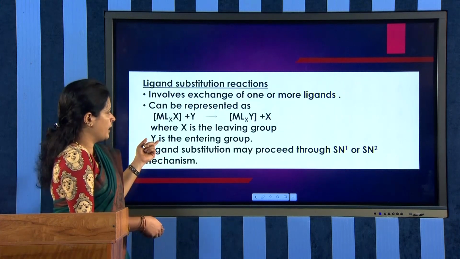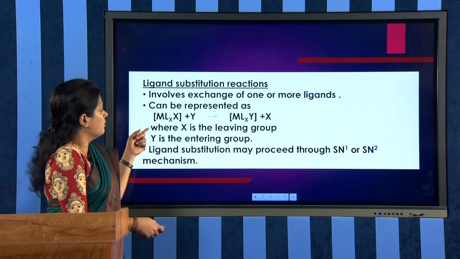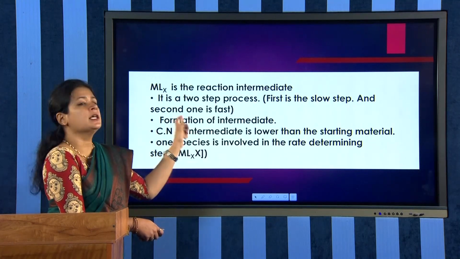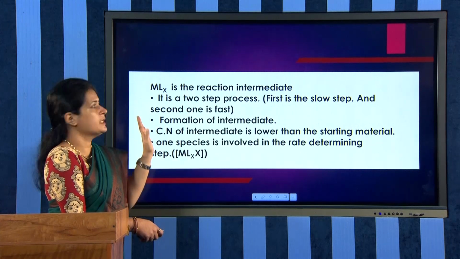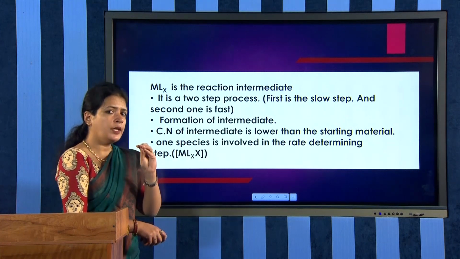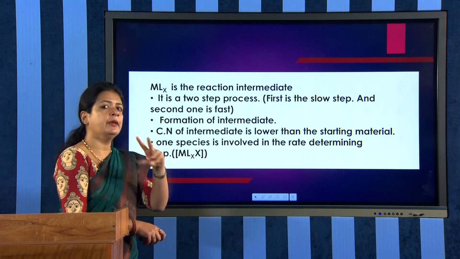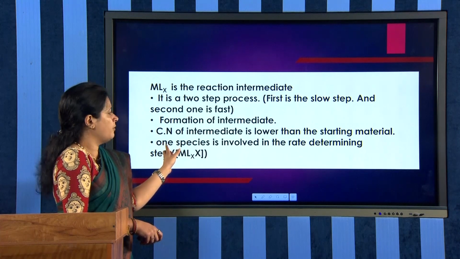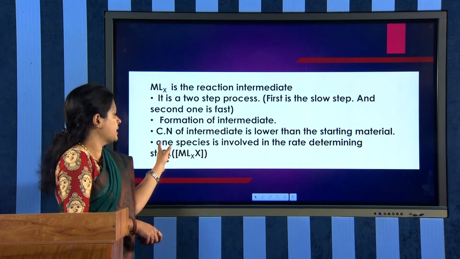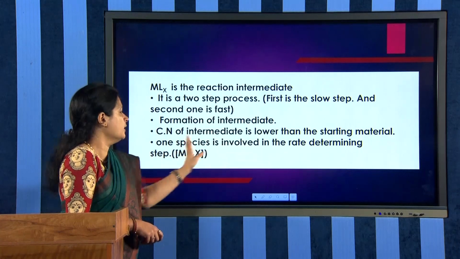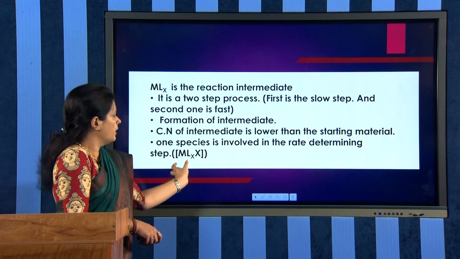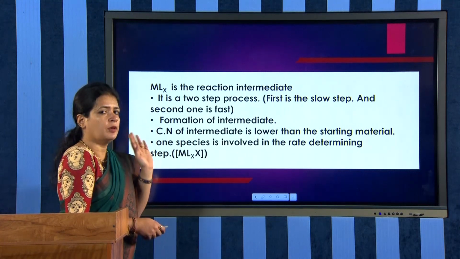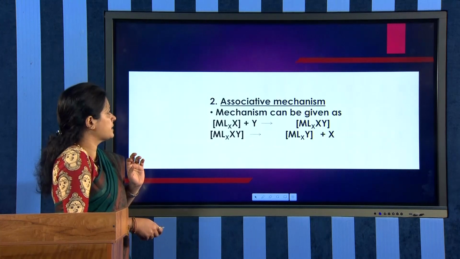So, 1 less, right? The coordination number of the intermediate is lower than the starting material. Always in a dissociative mechanism, the coordination number of the intermediate formed will be lower than the starting material. And why is it called the SN1 mechanism? Only one species is involved in the rate determining step. Which is the species? The initial starting material, that is MLX-X. That is why it follows the SN1 mechanism.